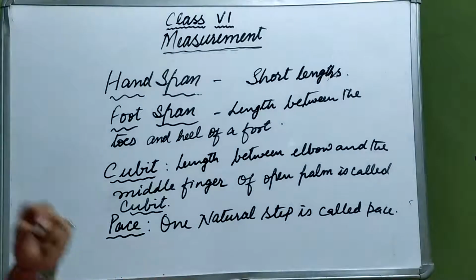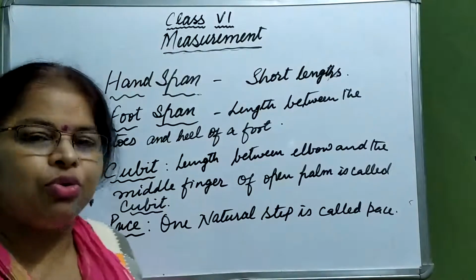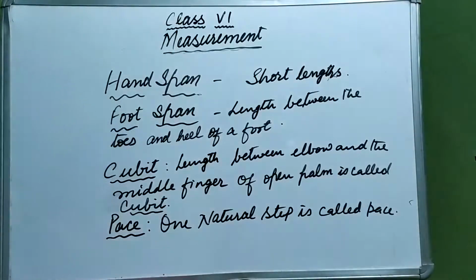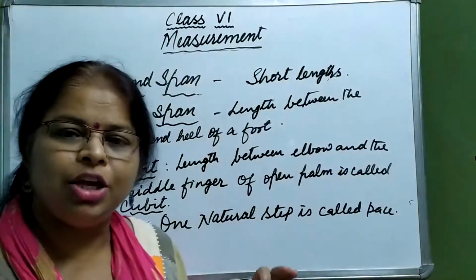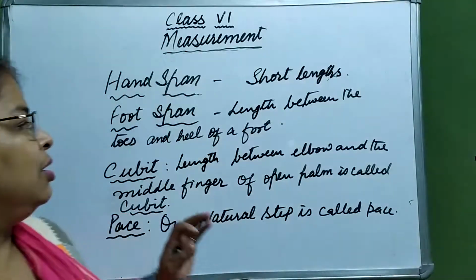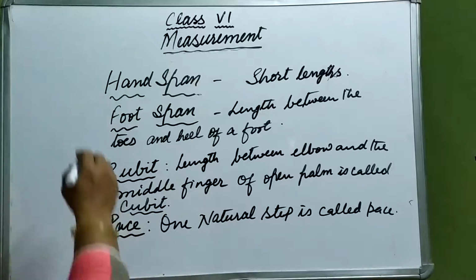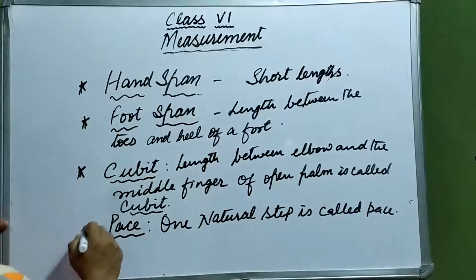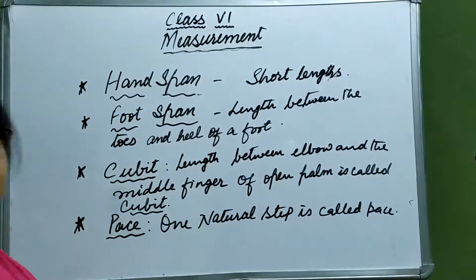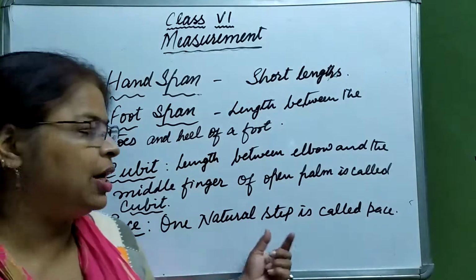If you refer to your book on page number 144, you are going to find the pictures on that page. So the people in ancient times used to measure lengths with the help of hand span first, then foot span, then cubit, and the last one is pace. I hope the things are clear to you. So here we wrap up today's topic.